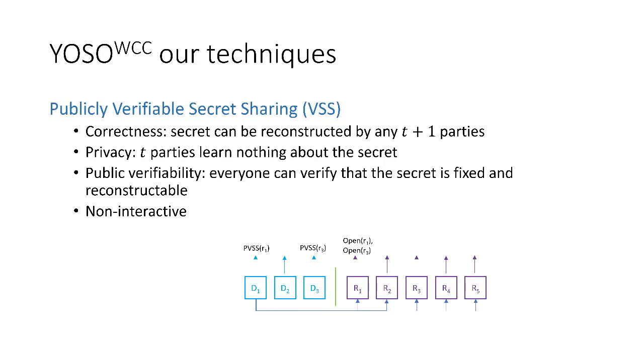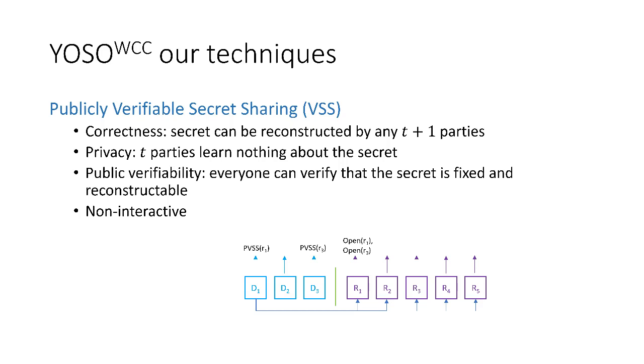Okay, to prevent this from happening, what we intuitively need is some way of having the dealers fix their contribution before the opening phase begins. And this can be done with publicly verifiable secret sharing, or PVSS for short. Sorry, there's a P missing, I believe, in the acronym.